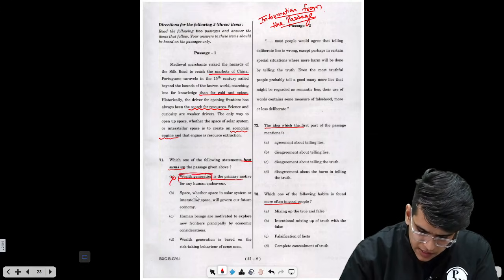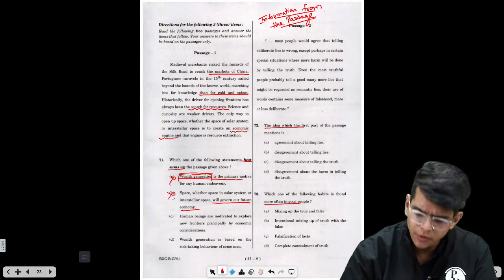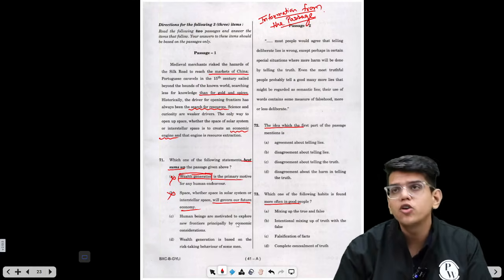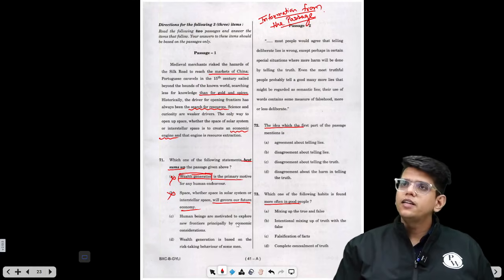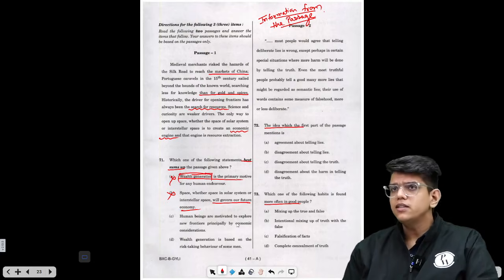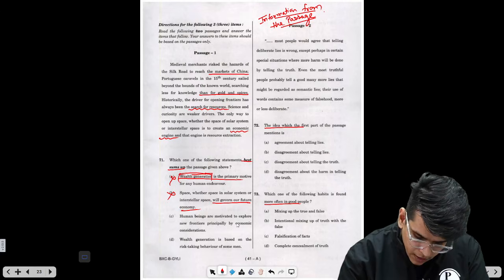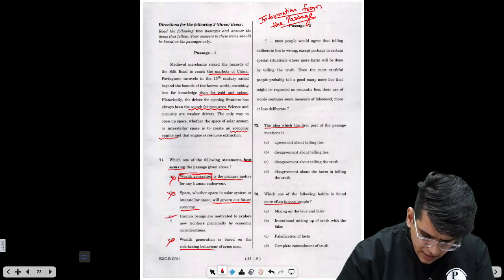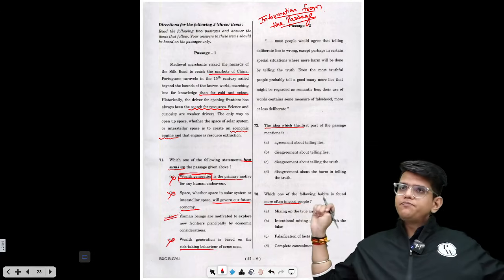Resources. Space, whether solar or interstellar, will govern our future economy. We don't know what will be the effect on our future economy. Human beings are motivated to explore new frontiers principally by economic consideration. If it is economically feasible, they will try to explore. Wealth generation is based on the risk-taking behavior, a vague statement. So basically the answer should be option C.